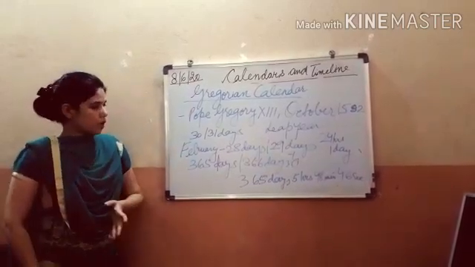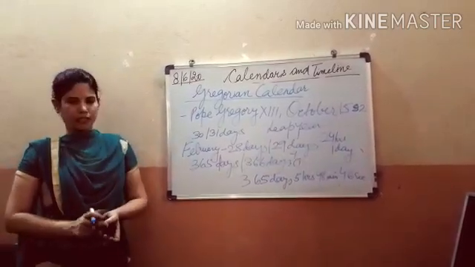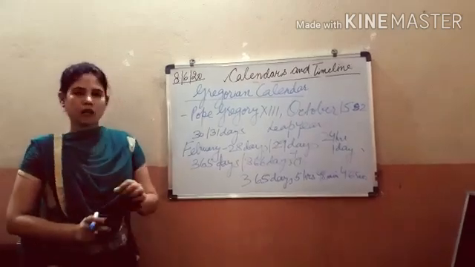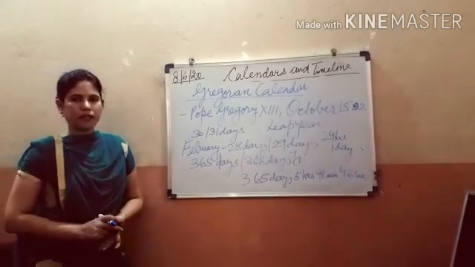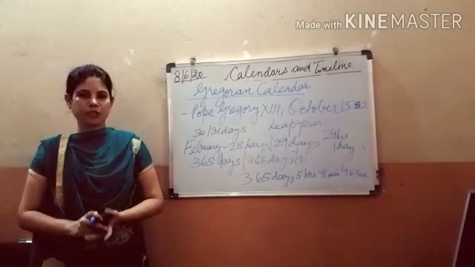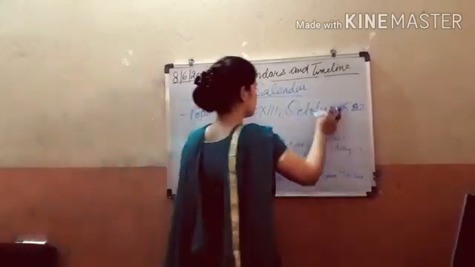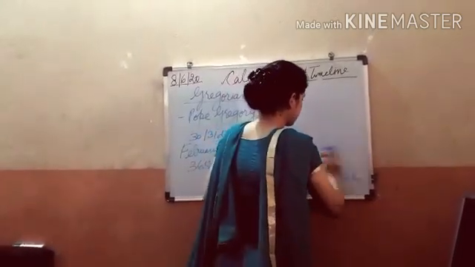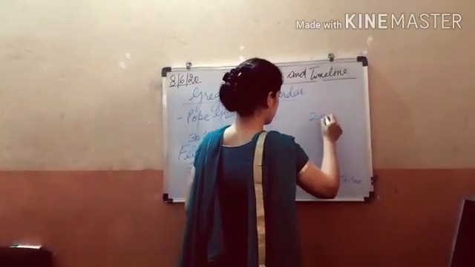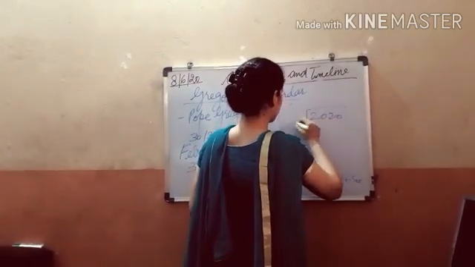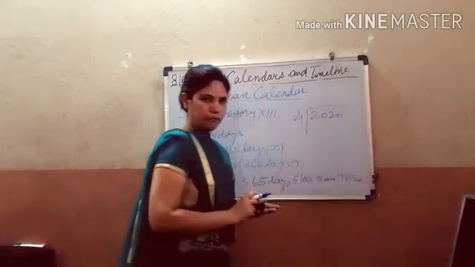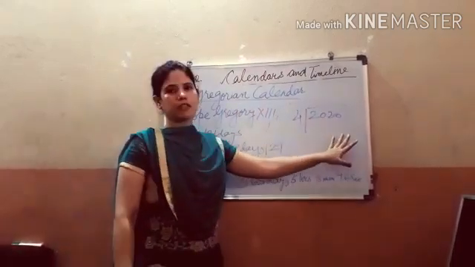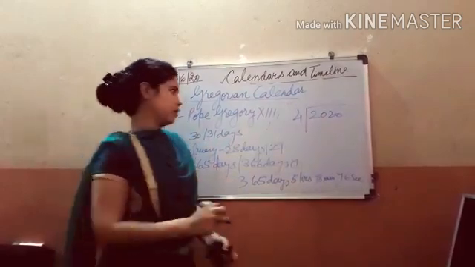Now to find out whether a year is a leap year or not, it's very easy. If you have to find whether the year 2020 is a leap year or not, just see whether it is evenly divisible by 4 or not. If it's evenly divided by 4, meaning you are not getting any remainder after dividing, that means it's a leap year. You can try it.